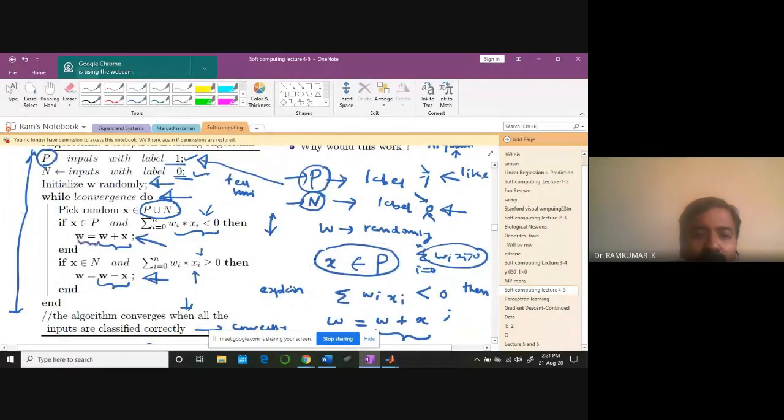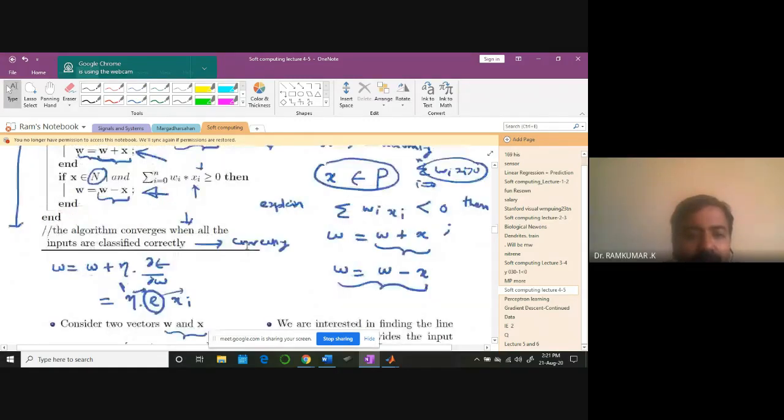W is equal to W plus X. W is equal to W minus X. From gradient descent, we can directly see the relation for the Boolean case. Initially we fix the weights randomly, and then we proceed. So when W transpose Xi is less than 0, for this labeled data we want W transpose Xi to be greater than 0. But we got less than 0, so we are updating the weights: W plus X. In the second case, we use W minus X. In fact, when the label is equal to 0 but we have got output 1, we don't want 1, so we are updating.